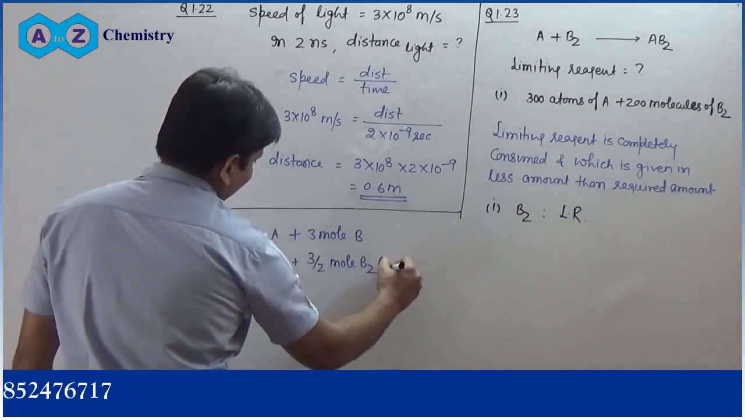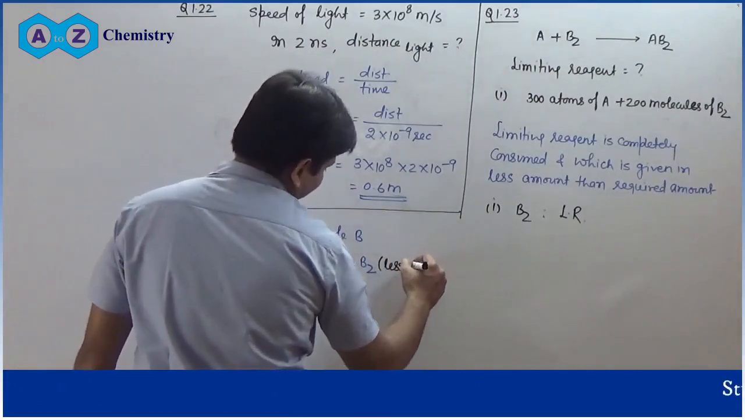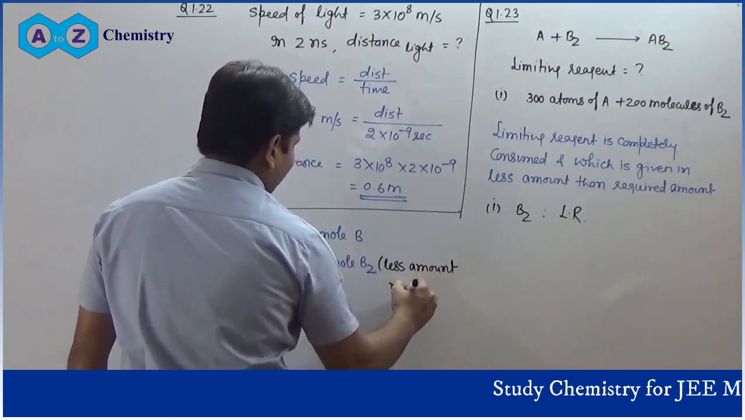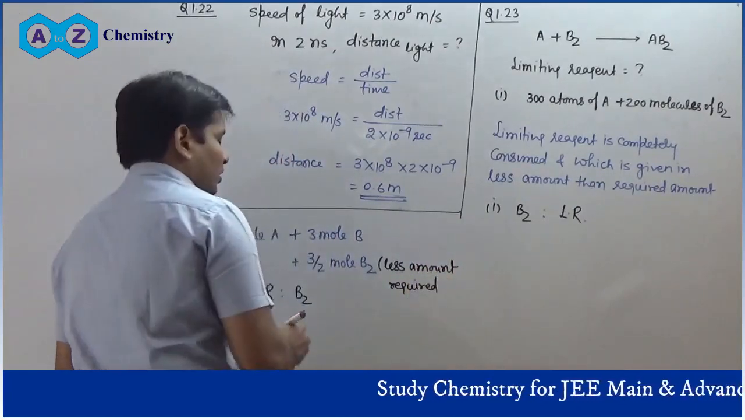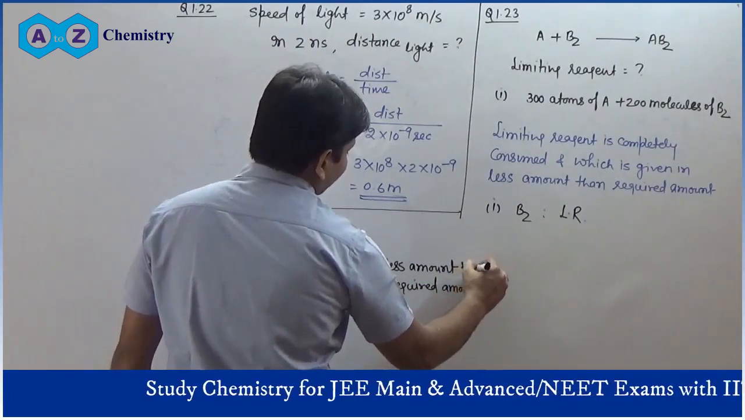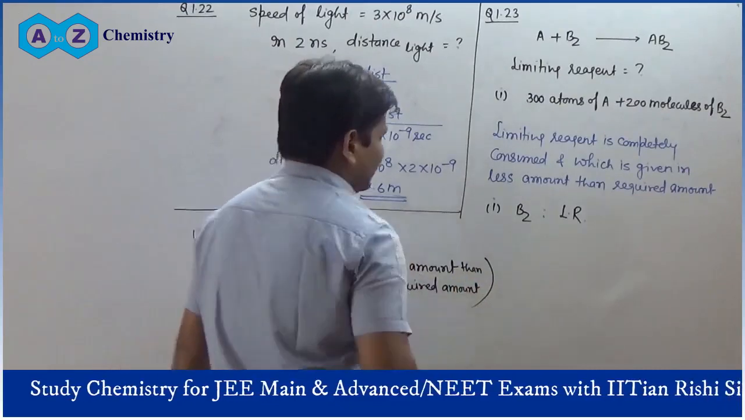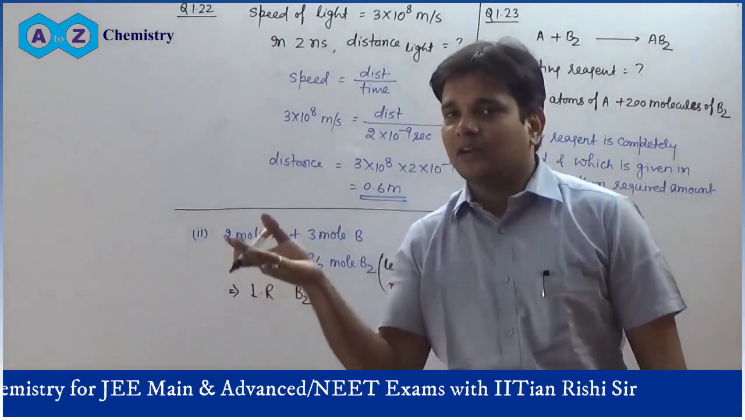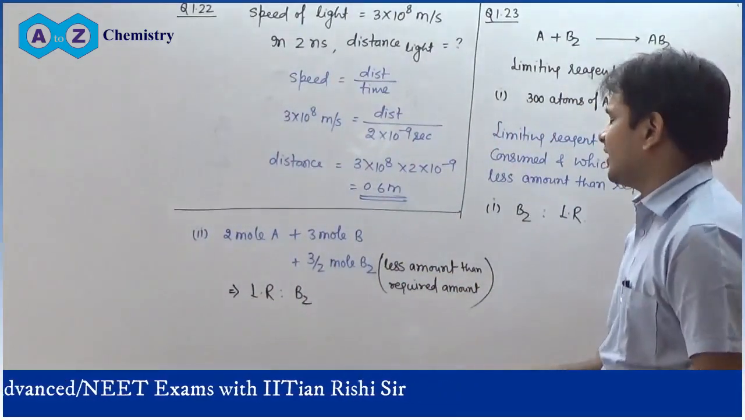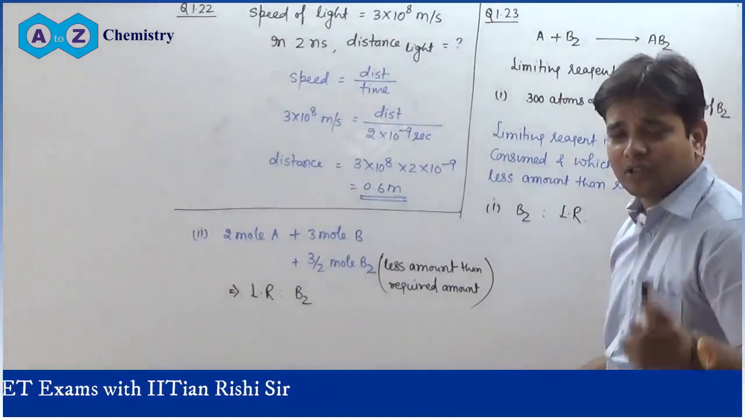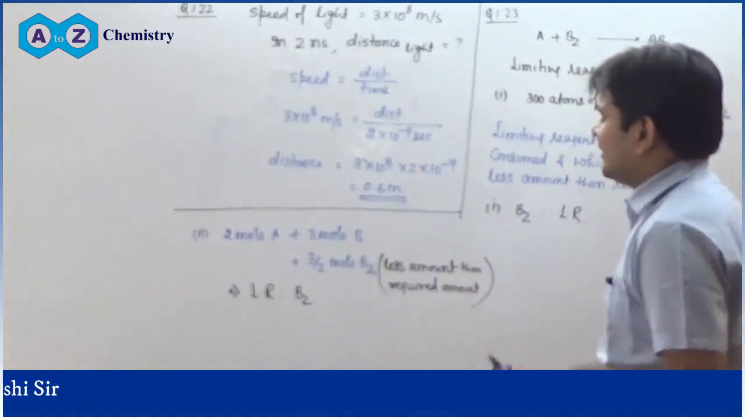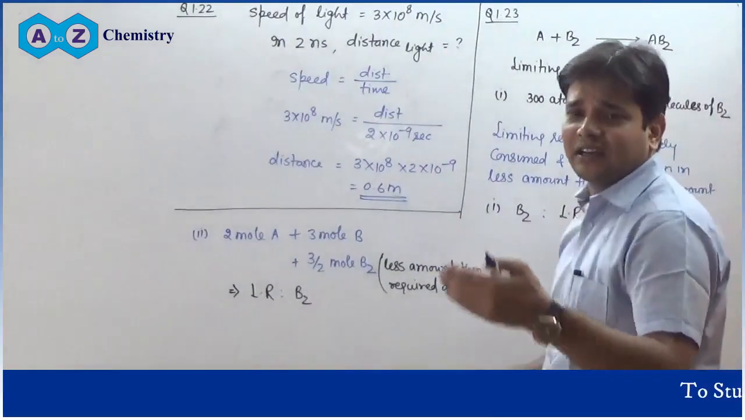Because it is given in less amount than the required amount. You should not be confused with less amount. I am always using less amount than required amount. Here, since the coefficients are the same, you can simply see the amount of reactant given. But you should remember that in calculating the limiting reagent, you always have to compare the given amount and the required amount.